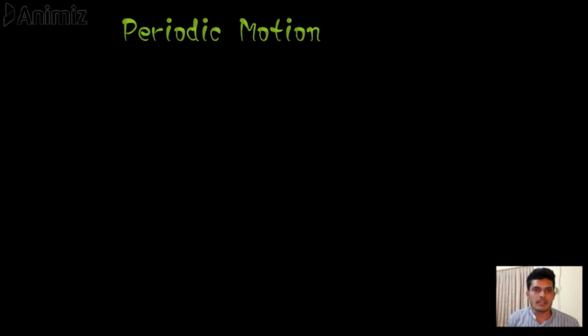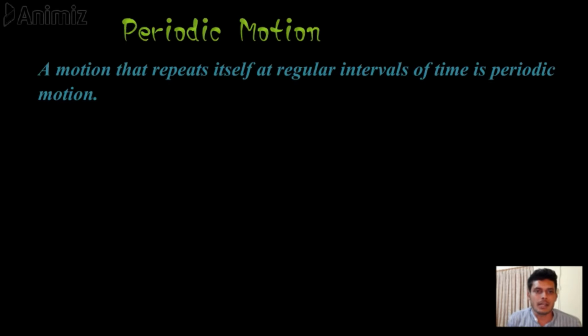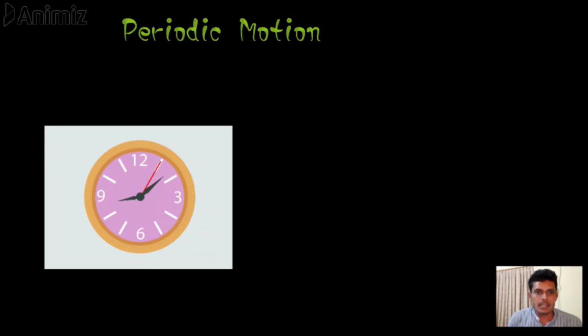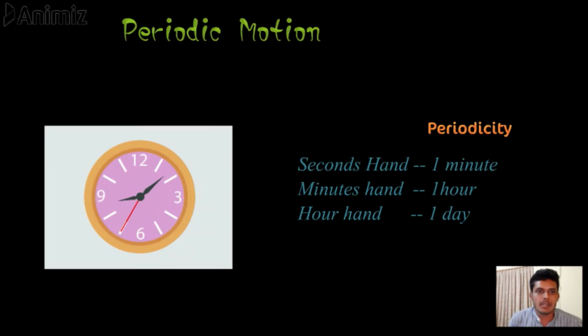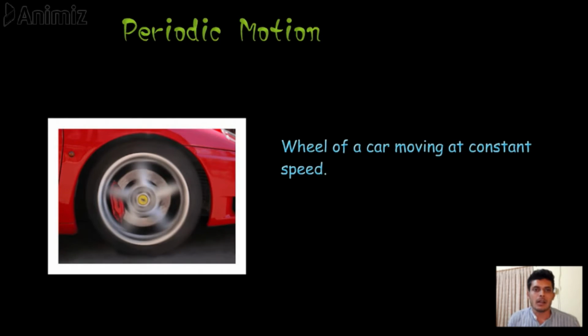Now we will look at what is a periodic motion. A motion that repeats itself at regular intervals of time is called a periodic motion. To understand it better, we will now look at some examples of periodic motion. Motion of hands of a clock is quite a common and a very good example of periodic motion, as the second hand, minute hand and the hour hand repeat their motion at an interval of 1 minute, 1 hour and 1 day respectively. Similarly, rotation of wheel of a car moving at a constant speed is also periodic.